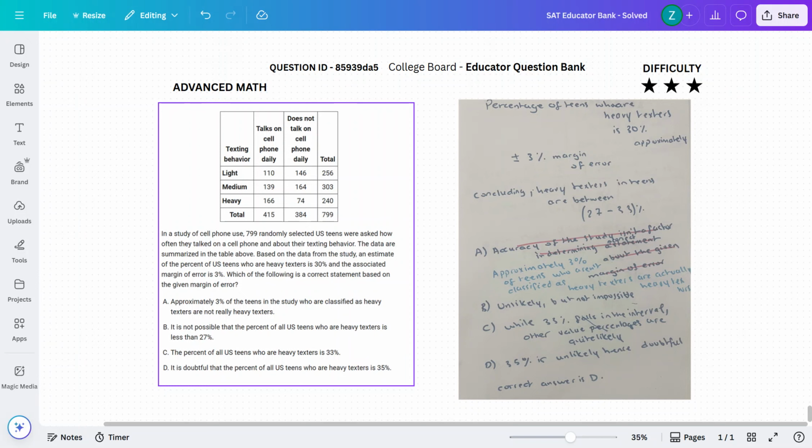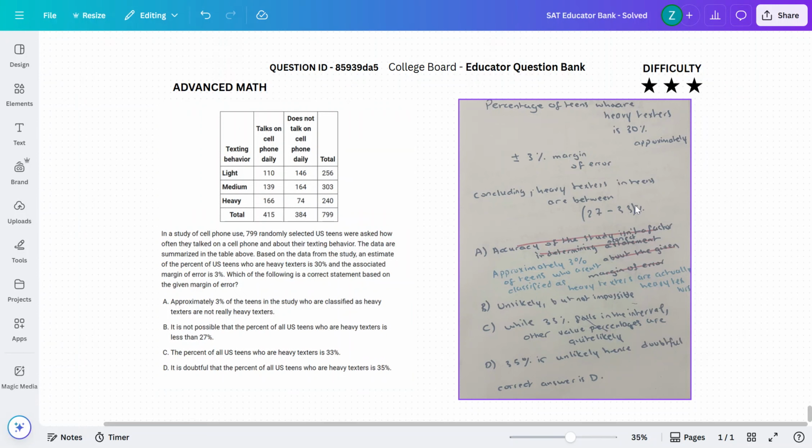Obviously, it does not represent the true or infallible truth, but it is probable that the percentage of US teens that use texting pretty heavily is between 27 and 33%. Therefore, anything exceeding that or below that figure is unlikely to be correct. Therefore, it is doubtful, and doubtful is the same as unlikely. Therefore, option D is correct.